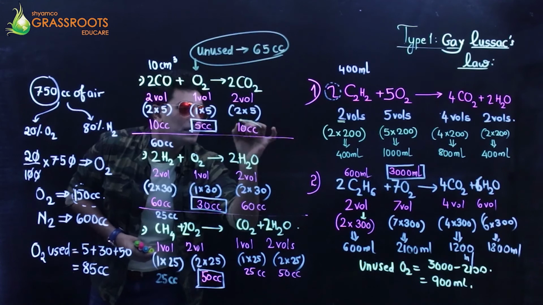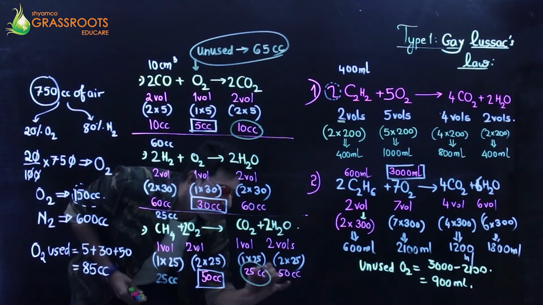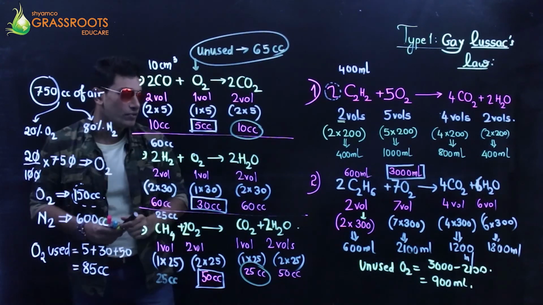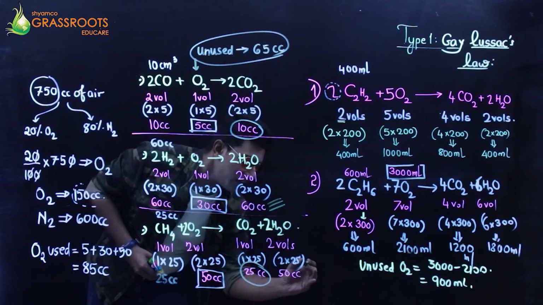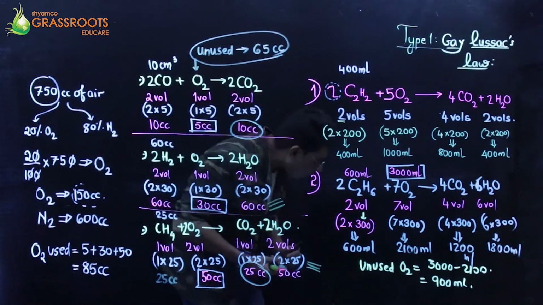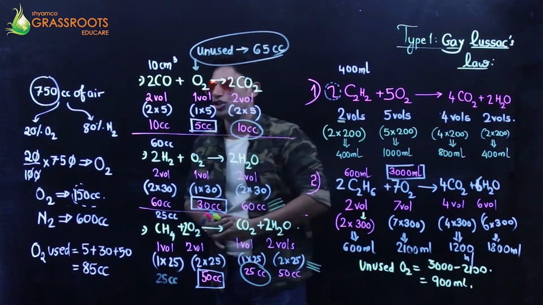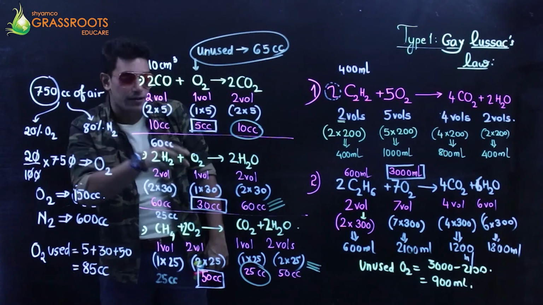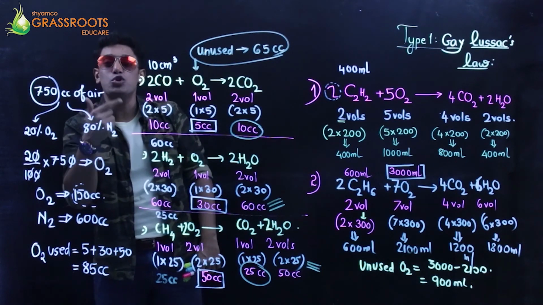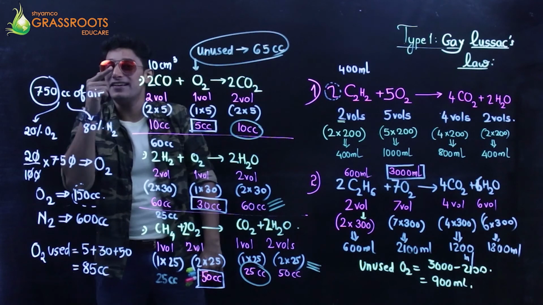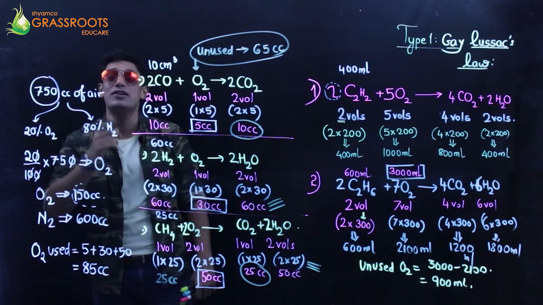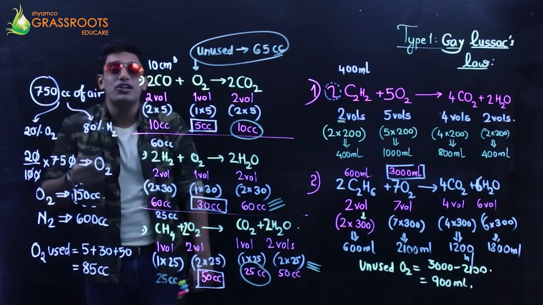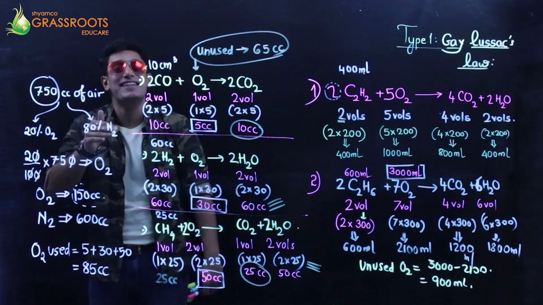In the products, carbon dioxide is 10 and 25. So the total carbon dioxide formed is 35 cc. Moisture is 60 and 50. I won't speak about it. That's the catch. Haven't I told you all that whenever the word cooling comes, this moisture turns into water, condensation. And Gay-Lussac's law, guys, is applicable only for gaseous products and reactants. Hence, I will not consider water as a gaseous product.